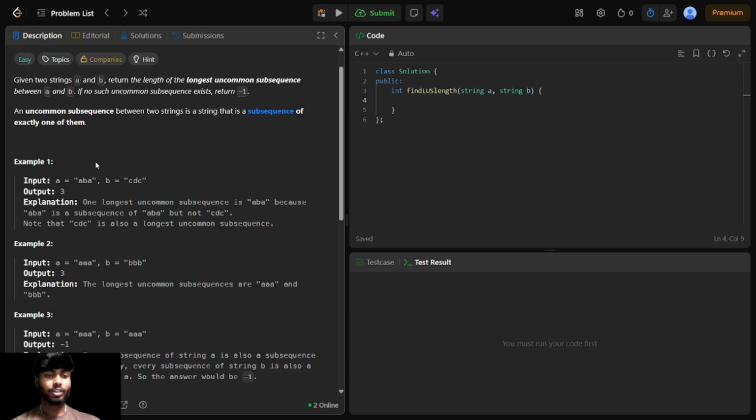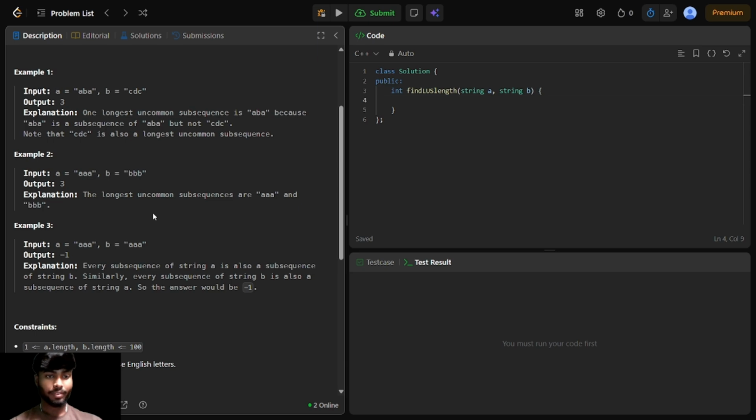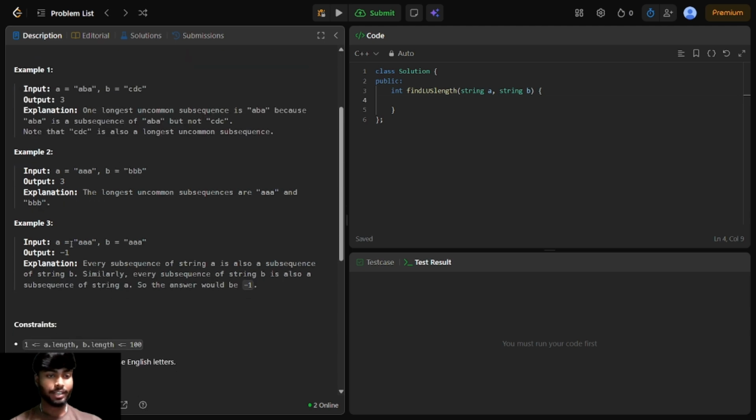Both A and B do not contain the same letters. Like "aba" is different and "cdc" is different. So we have to return which is the longest and which is uncommon. Here A and B have the same length, and if A and B are equal, then you have to return -1.